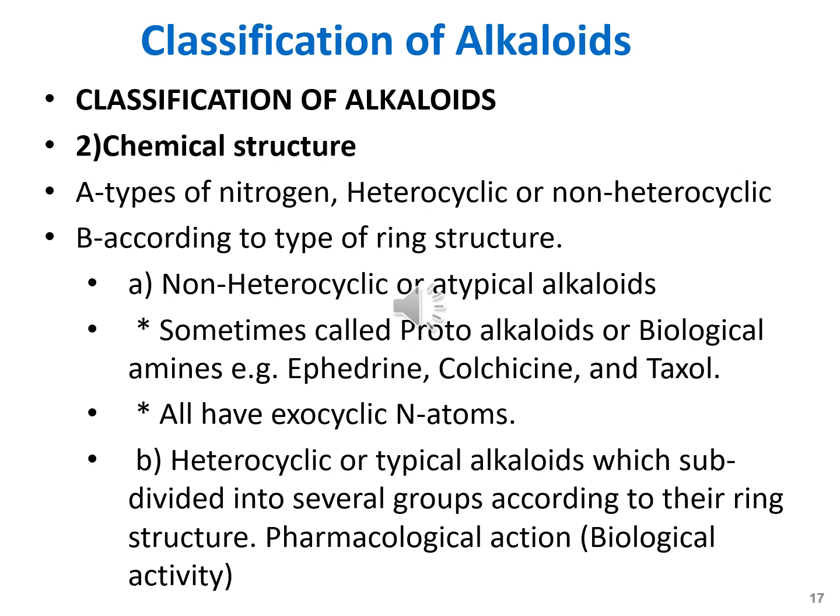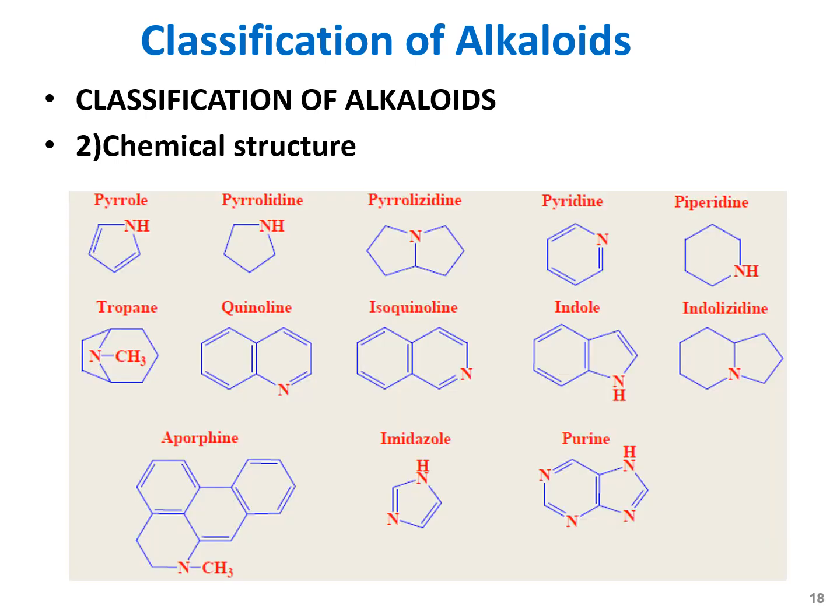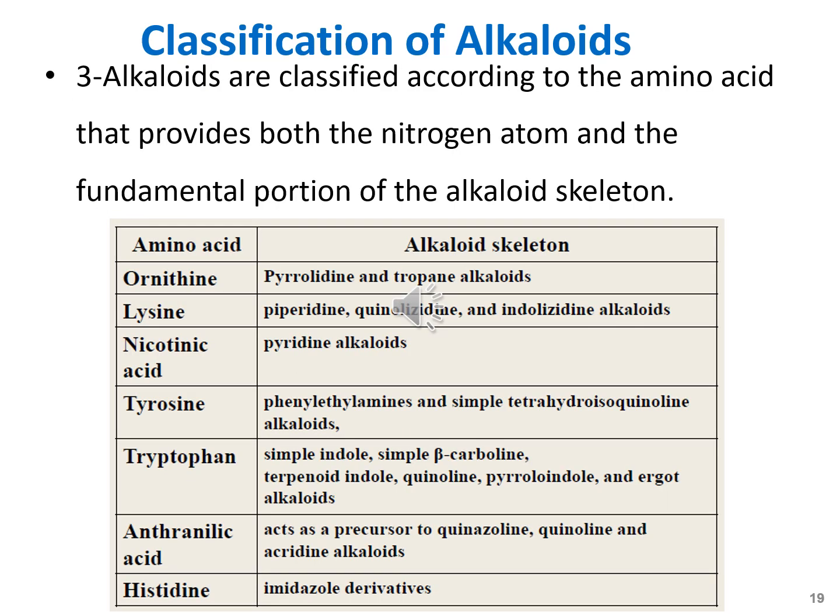Heterocyclic or typical alkaloids are another chemical classification of alkaloids, which is subdivided into several groups according to their ring structure and pharmacological actions. Alkaloids are classified according to the amino acid that provides both the nitrogen atom and the fundamental portion of the alkyl skeleton. For example, ornithine provides nitrogen to the pyrrolidine and tropane alkaloids.